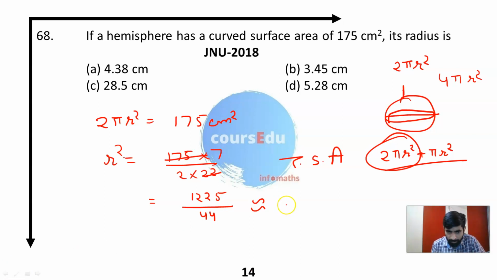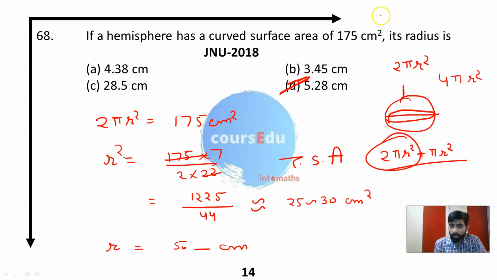So this is approximately equal to, I can say, 25 to 30 somewhere, right? 25 to 30 centimeters square. So if I say your radius square is around this, your radius will be around 5 point something centimeter. Am I right or wrong? There is only one option, which is 5.28 in this particular case. So this could be our answer. Option number D could be our answer.